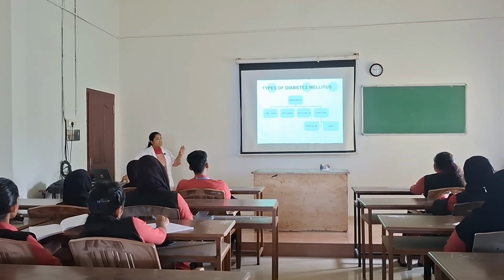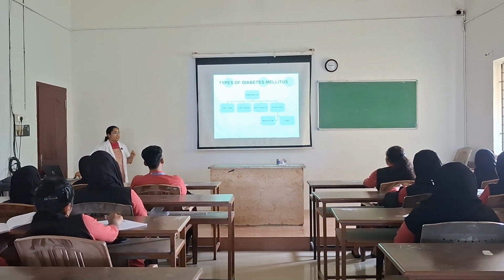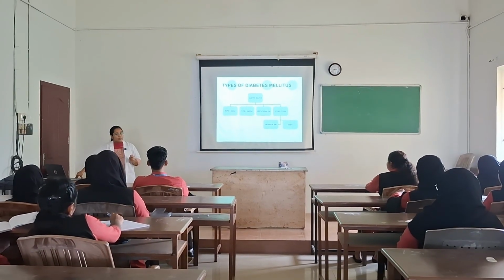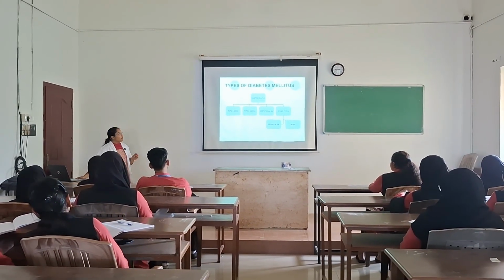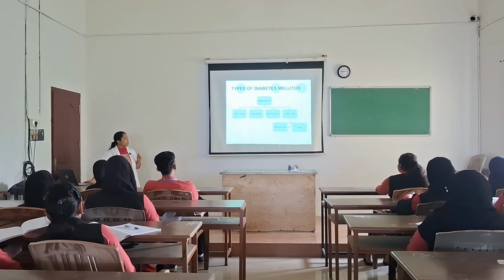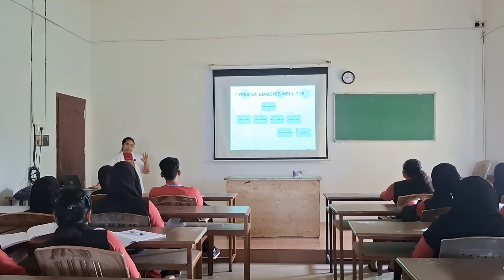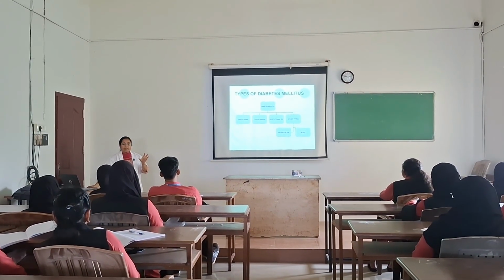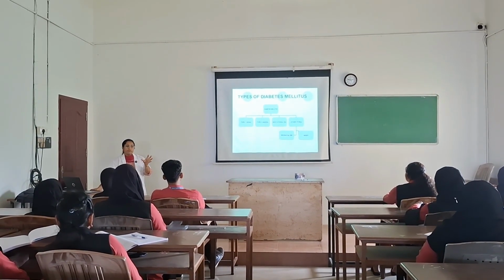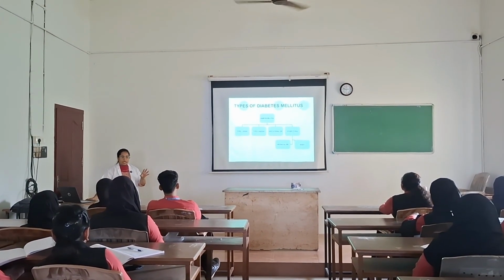We also have gestational diabetes and other types of diabetes. So gestational diabetes happens in pregnancy, right? Mainly gestational diabetes will be visible in the second or third trimester, mainly in the second trimester. Exactly, if we say it, the 24th to 28th week of gestation. That's the exact period where gestational diabetes is diagnosed.